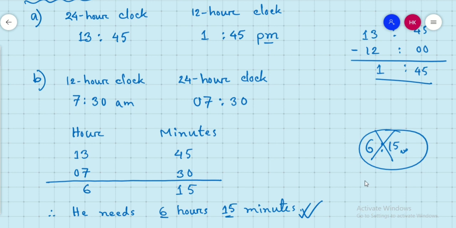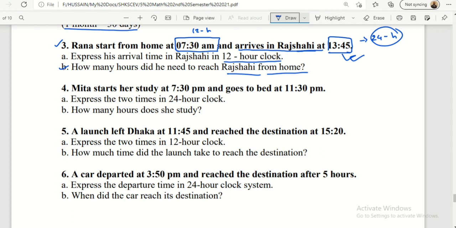Now we move on to our next question, question number 4. You can see question number 4 on the screen. Mita starts her study at 7:30 PM and goes to bed at 11:30 PM. Express the two times in 24-hour clock. How many hours does she study? This question is exactly like number 1, so it will be your homework, okay?